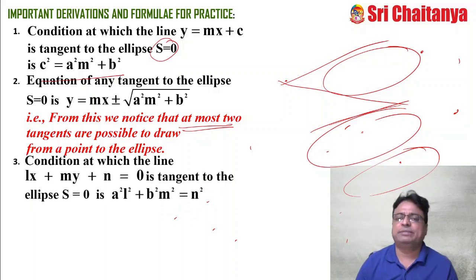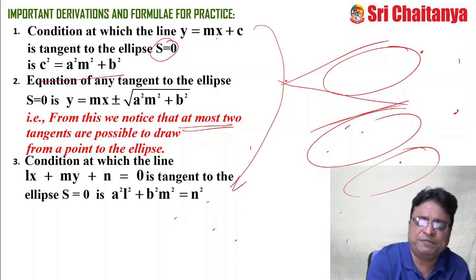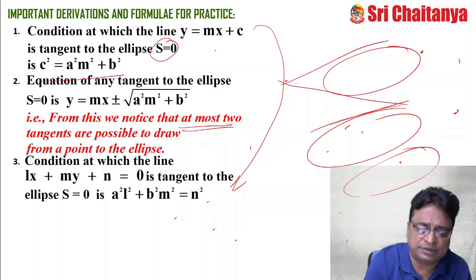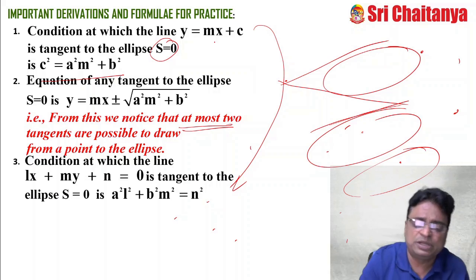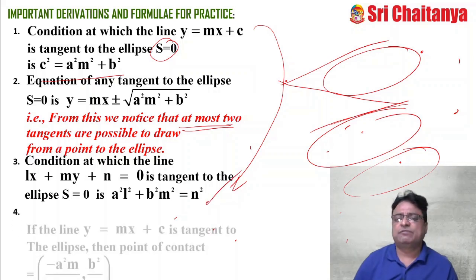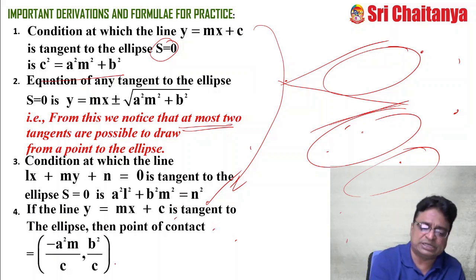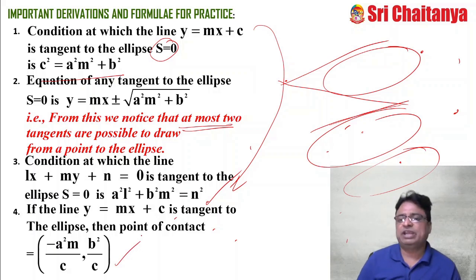Now coming to the third point. This is the condition at which the line is tangent to the ellipse. You just imagine both are the same. You convert lx plus my plus n equal to 0 into the form y equal to mx plus c, and replace c with that constant and m with the slope. Then automatically you will get this as the required condition. And of course, the fourth point: these are the coordinates of the point at which the line y equal to mx plus c is tangent.